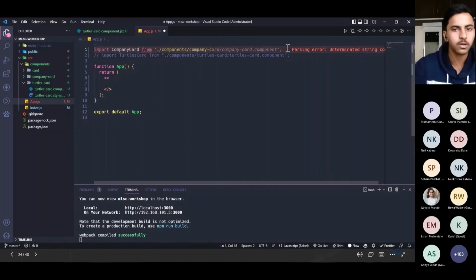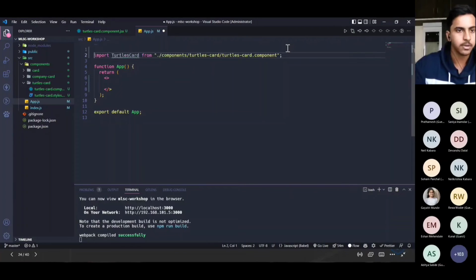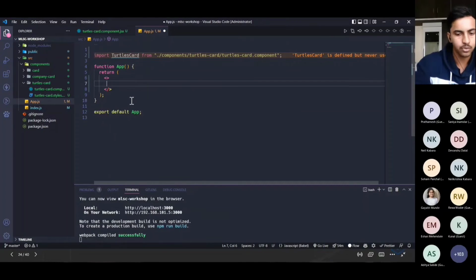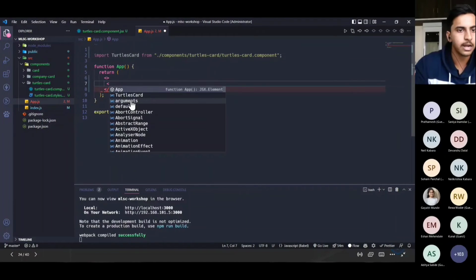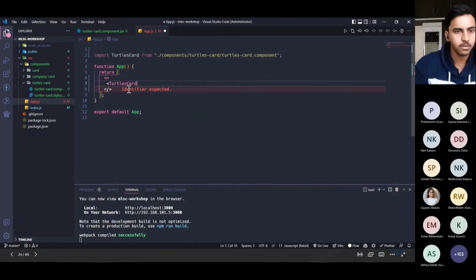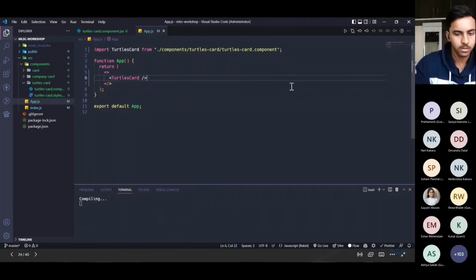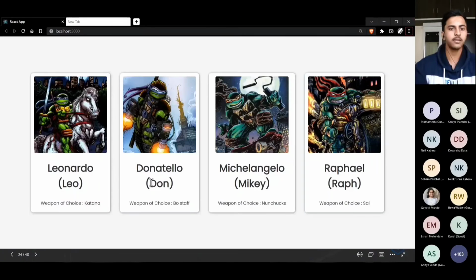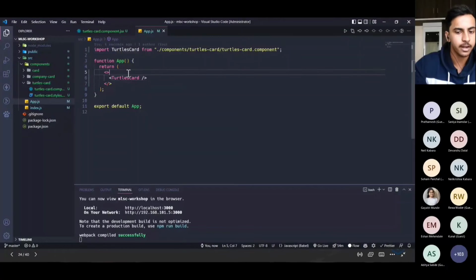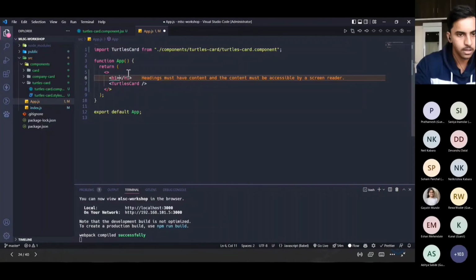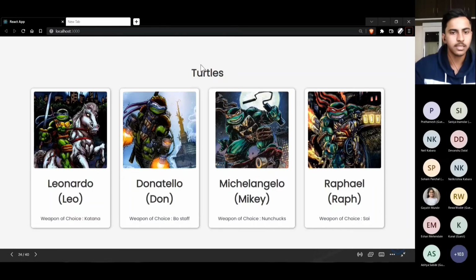We need not worry about the company card, so I'll just comment it out. After that, we have to render the turtle card component, right? As you can see, we have rendered this, and after that, we can just give it a header, just give it as turtles. Yeah, as you can see, this is the result.